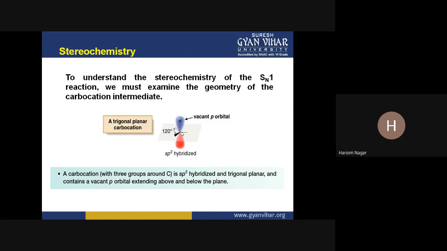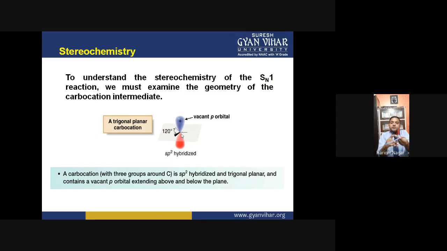And this is the positively charged orbital. This is the vacant p orbital, which is perpendicular to the plane of these groups. Both lobes of this vacant p orbital are there: one lobe is above the plane and the second lobe is below the plane.